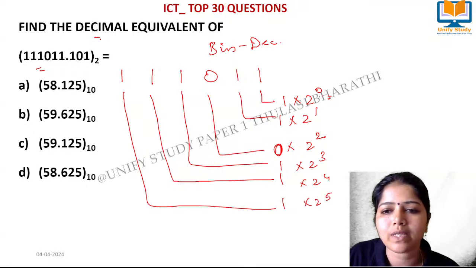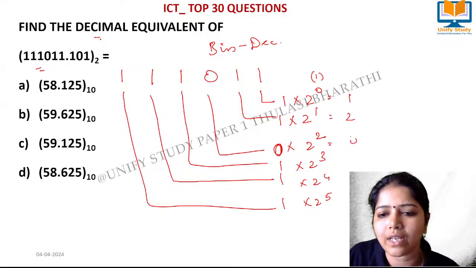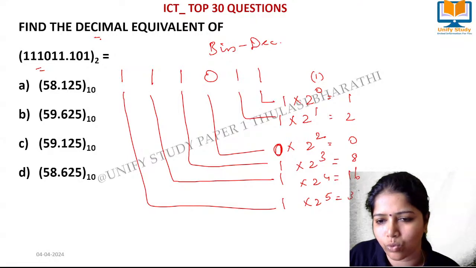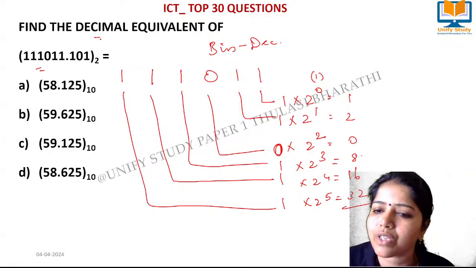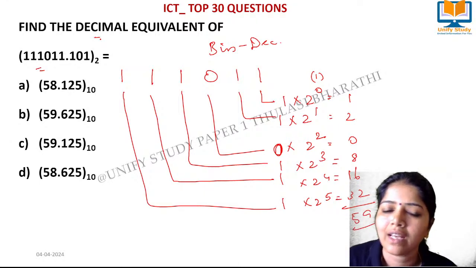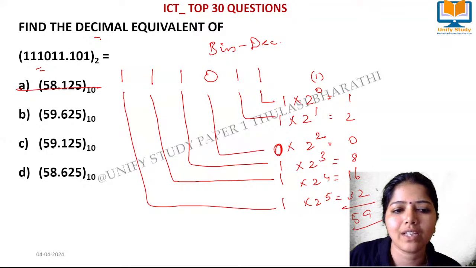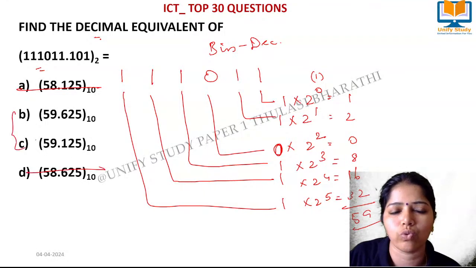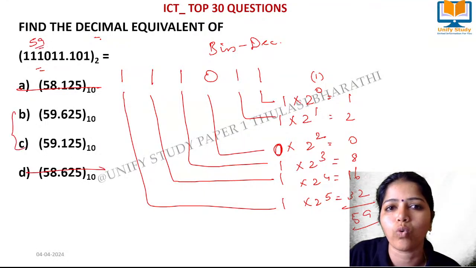So that is 1, 2, 0, 8, 16, and 32. When I add all those, I get 59. You can eliminate these two options and go with these two. So this is 59.